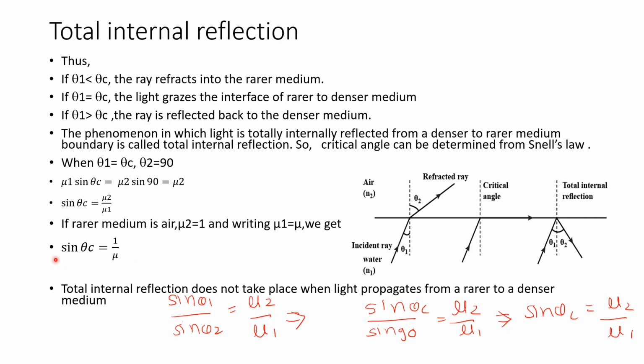Remember that total internal reflection will not take place when light travels from the rarer to the denser medium. Total internal reflection takes place only when light travels from the denser to the rarer medium.